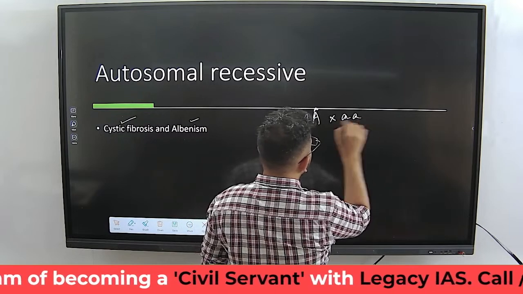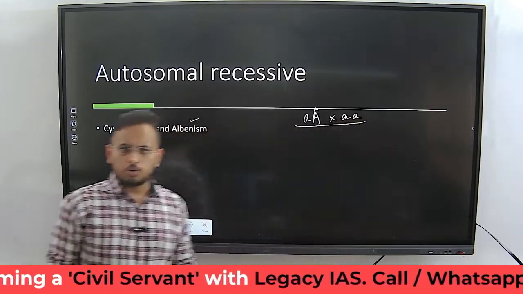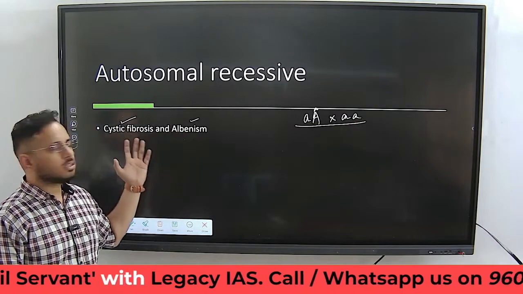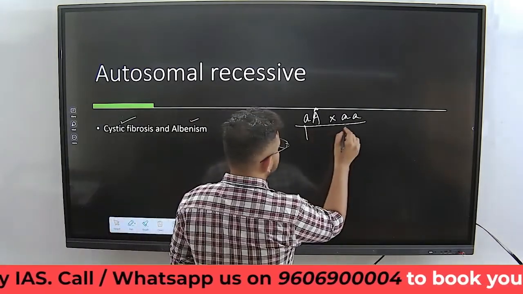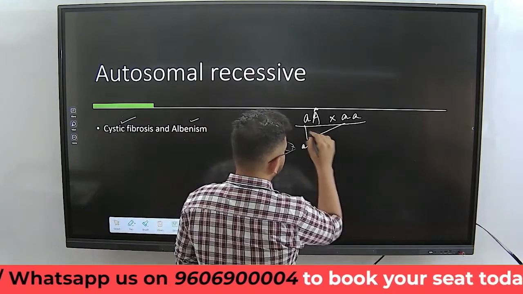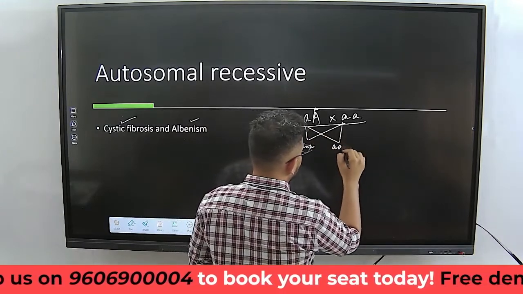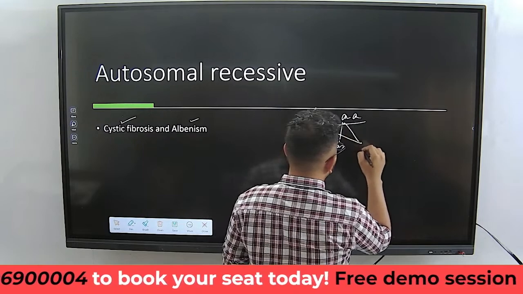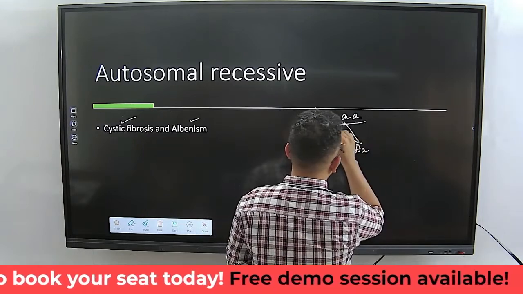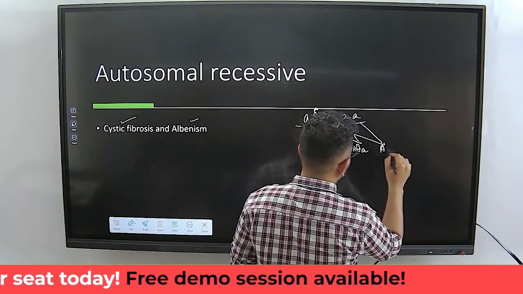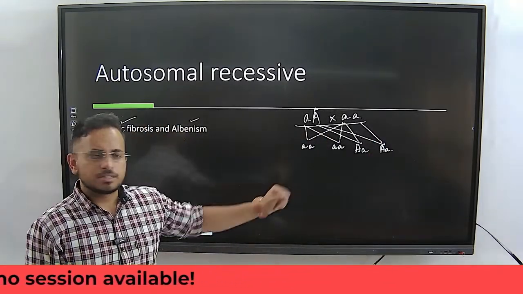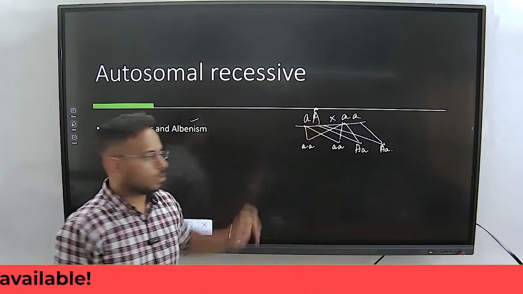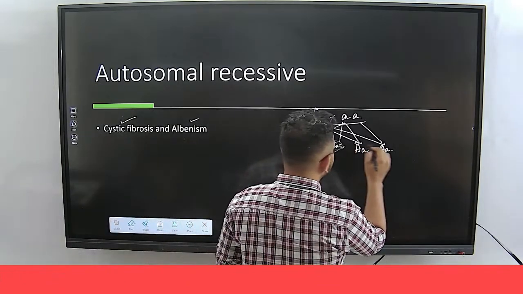into AA? The similar pattern of the checkerboard. How will albinism or cystic fibrosis get inherited to the next generation? If you write this, Aa, Aa, aa, AA, correct? Again, the notation remains the same. The capital A is an infected one, the small a is a not infected one.